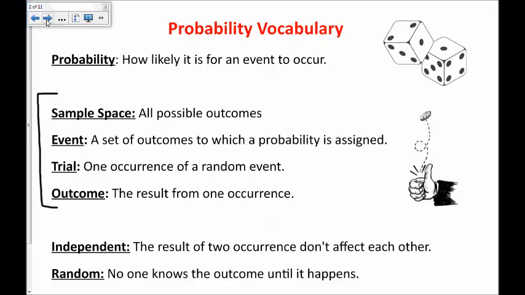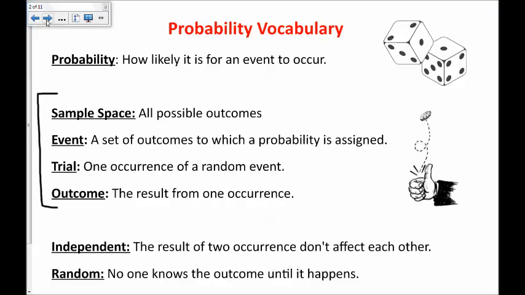An event is a set of outcomes to which a probability is assigned. So for example, I could look at the event of rolling a 7. Now there are several things that could happen to get a 7. I could get a 1 and a 6, or a 3 and a 4. But the set of outcomes to which I assign that probability, that's the event of rolling a 7.